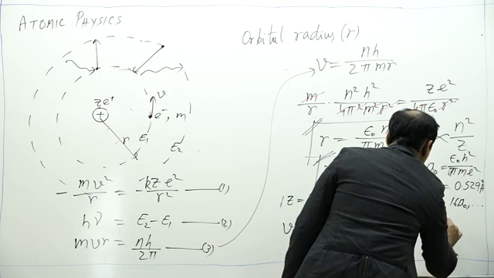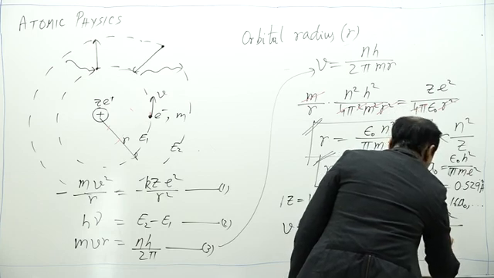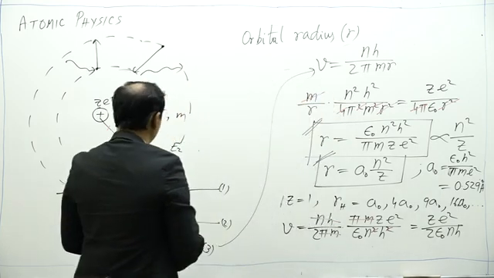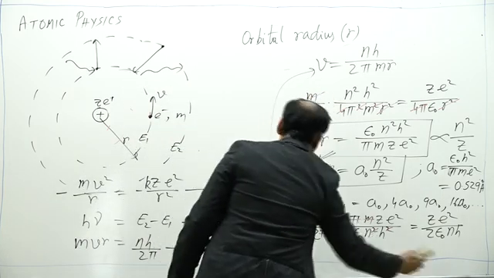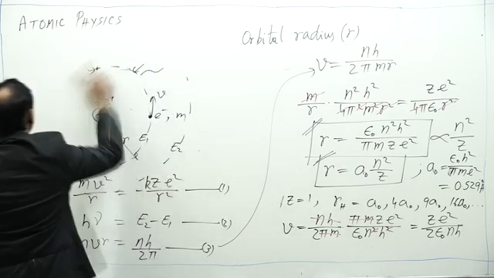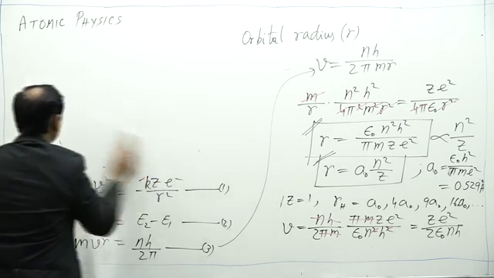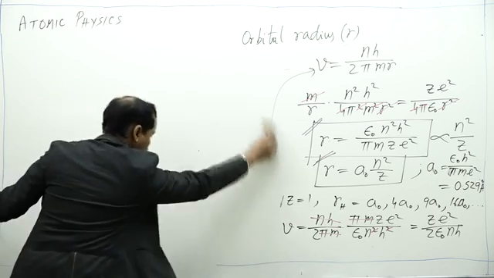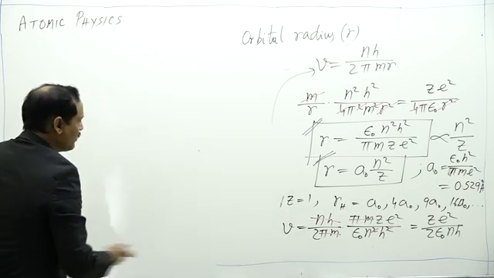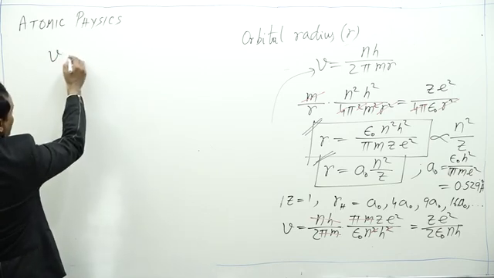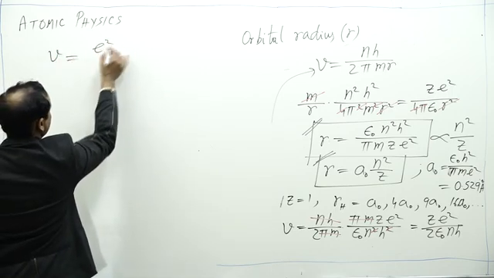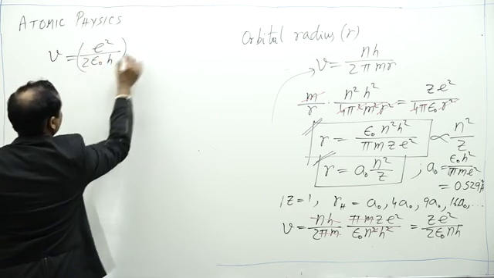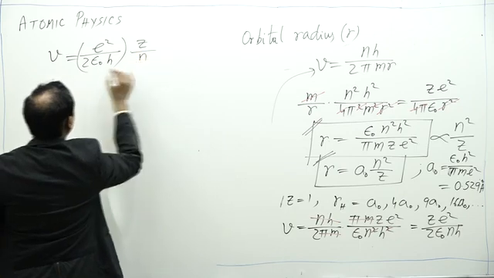V is equal to z e square by twice epsilon naught nh. So V can now be written as e square by twice epsilon naught h into z by n.